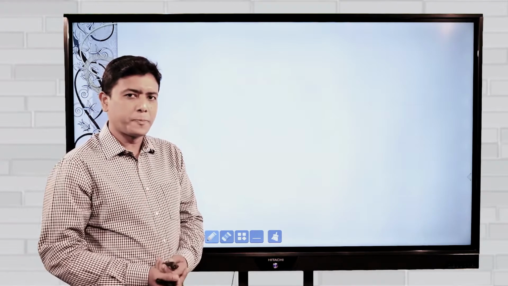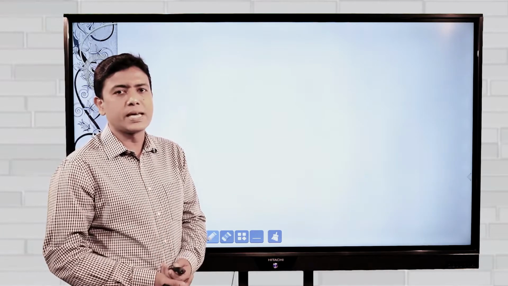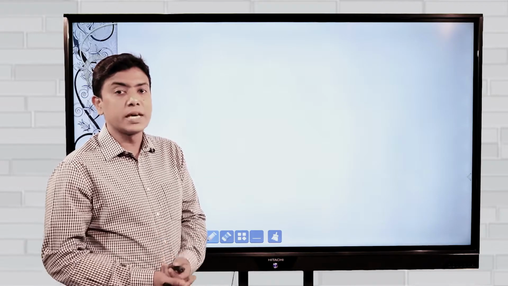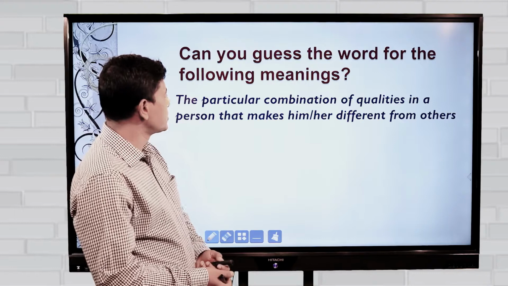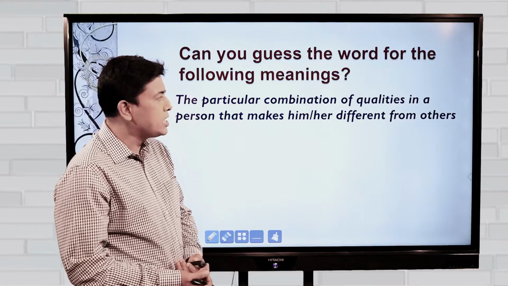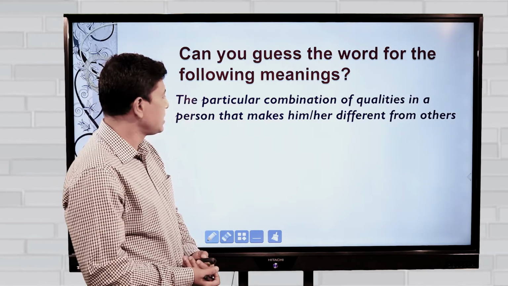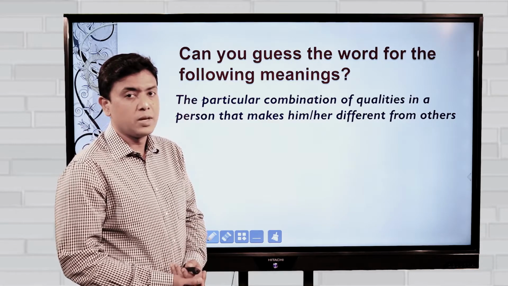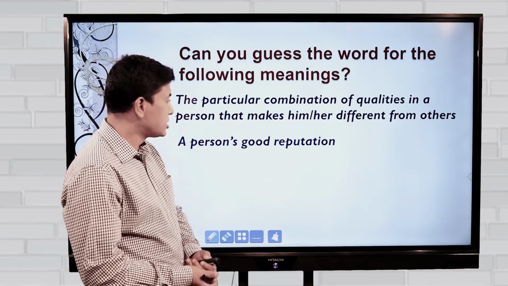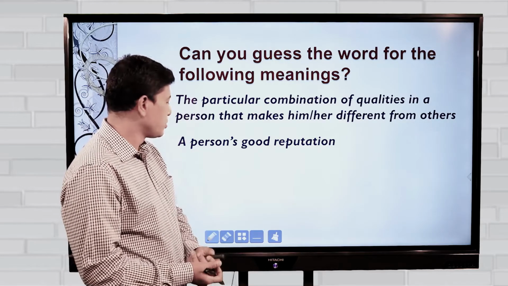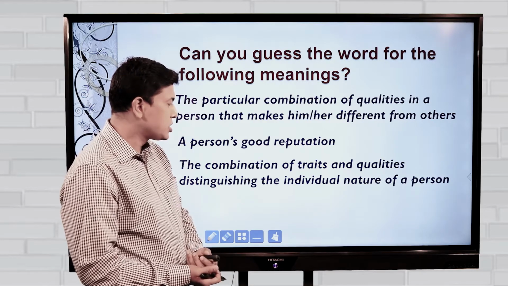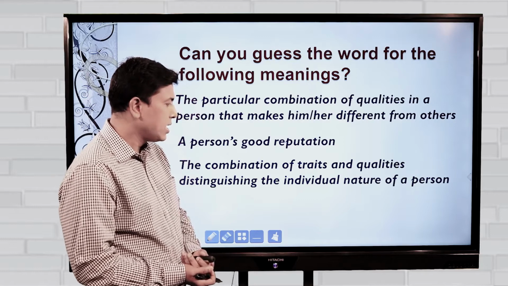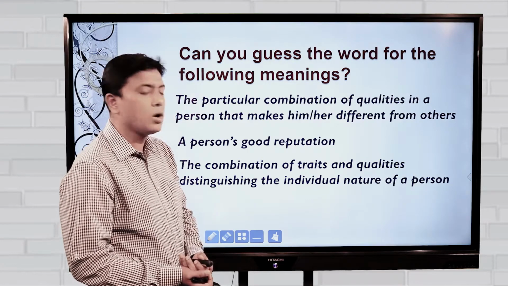Now at the very beginning, I want you all to guess a word for the meaning. I'm going to show you the meaning and you have to guess the word. Here goes the first meaning. The particular combination of qualities in a person that makes him or her different from others. We can also say a person's good reputation. Also, we can say the combination of traits and qualities distinguishing the individual nature of a person.